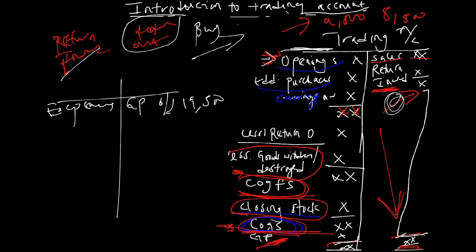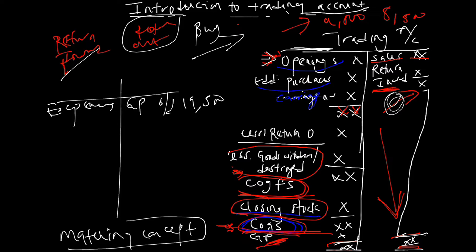There's a concept that follows that. It's called the matching concept. It states that all our expenses should be matched with our income. So you can have salaries, wages, and so on. Here you can have discount received.